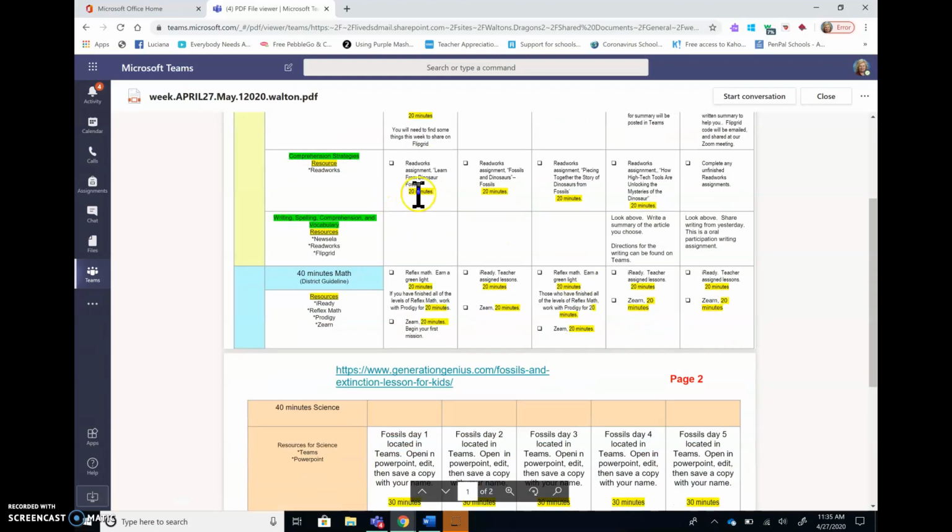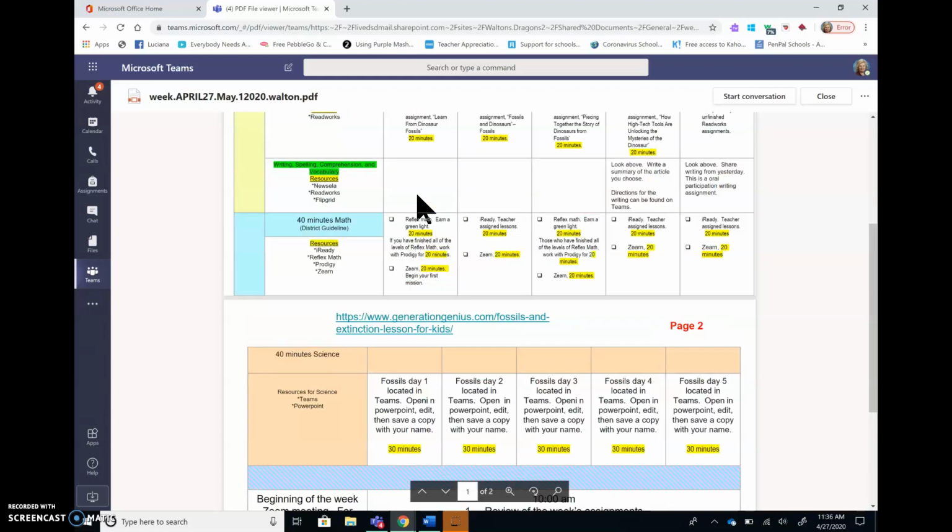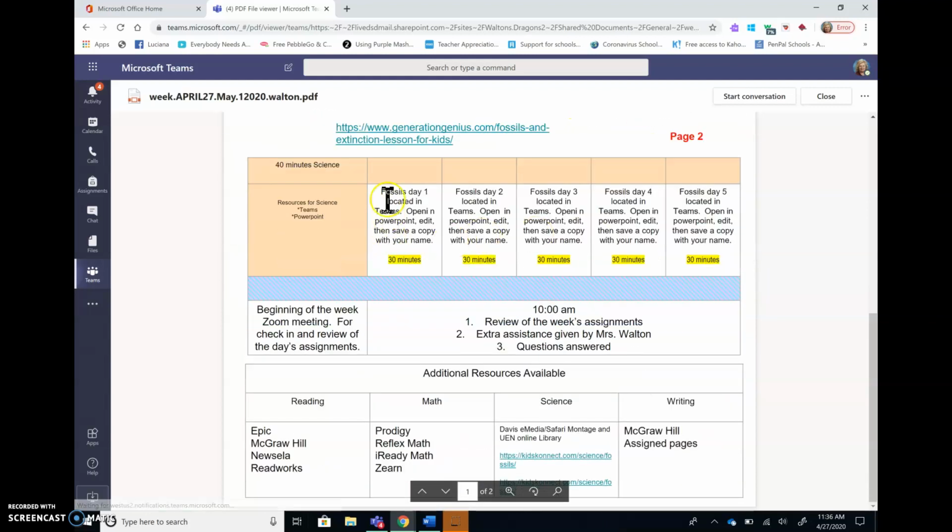My comprehension stories in ReadWorks. There are 4 of them. About fossils. After reading them, I answer the questions, which will then give me my score. Math is the same as last week. Science, the subject is going to change from severe weather to fossils.